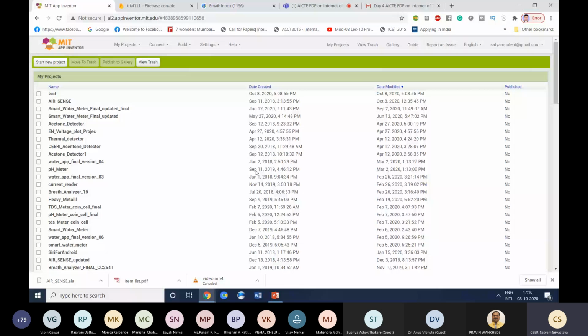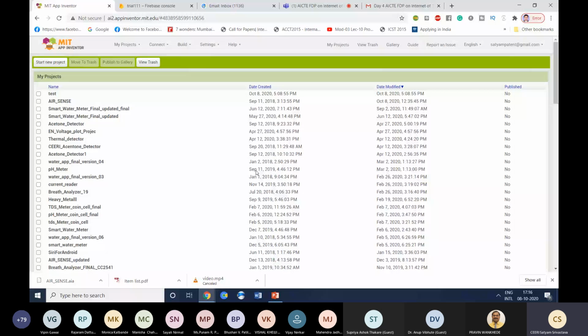Now let us say if you want to give that project to anyone else, your friend. So how will you share the code? Just like in Arduino, or let us say in Raspberry Pi, you share the folder, right? So in this case, that folder will be the AIA file.